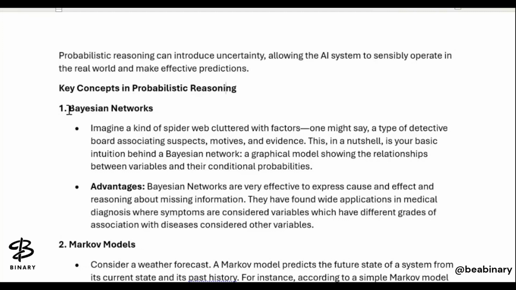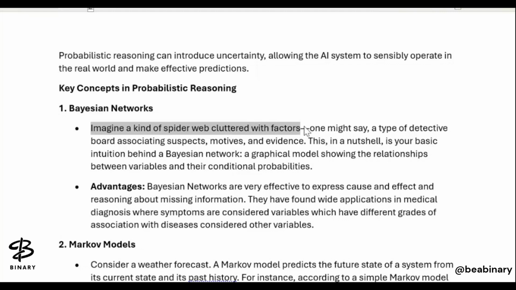First, here we are talking about the Bayesian network. Like here we are taking an example. Imagine a kind of spider web clustered with factors, like a type of detective board associating suspects, motives, and evidence. Every possibility of a situation we are basically analyzing here.